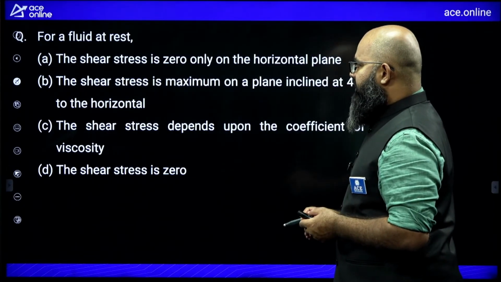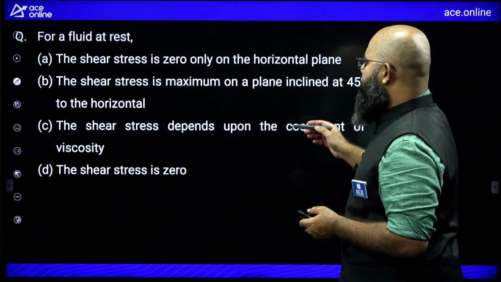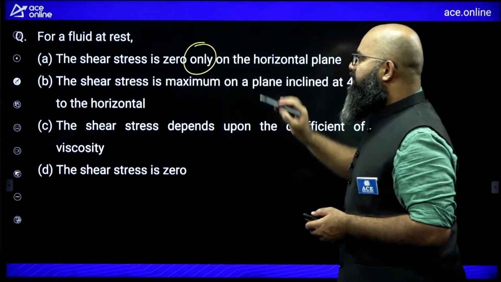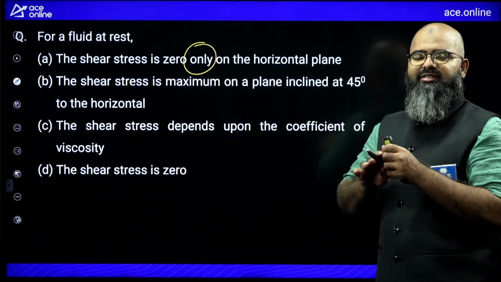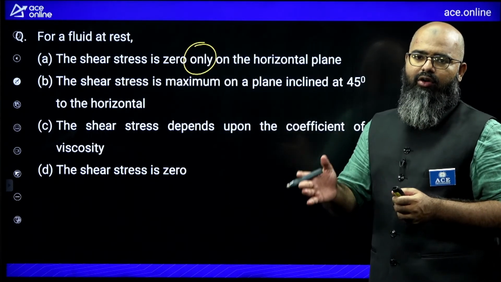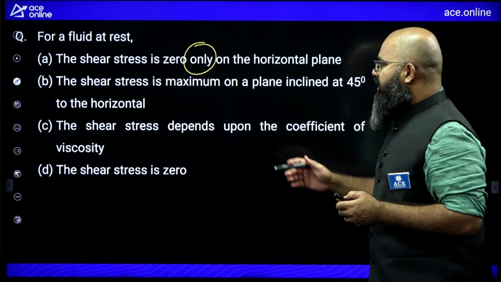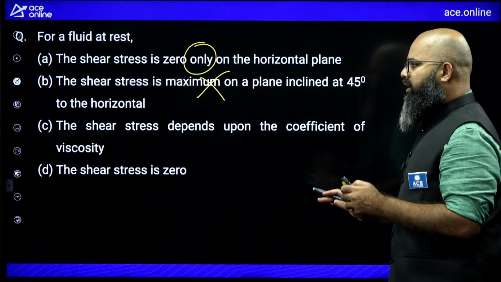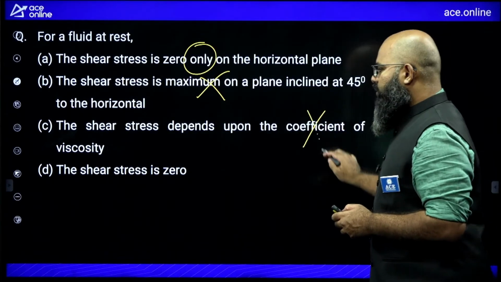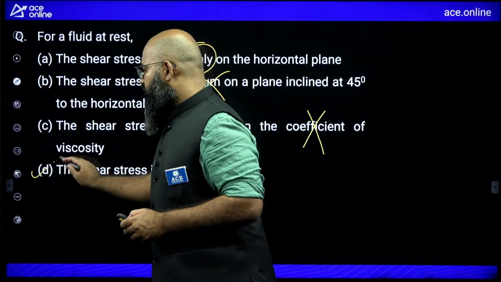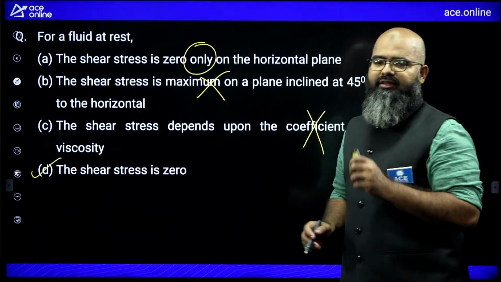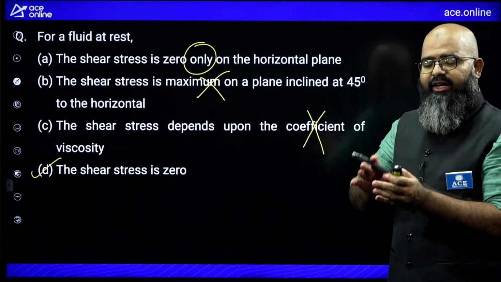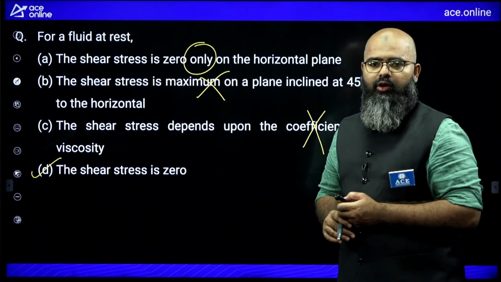Let us read now. For a fluid at rest, let us look at the options. The shear stress is 0 only at horizontal plane. I'm having a problem with this word only. Shear stress throughout is supposed to be 0, whether it is a horizontal, vertical or inclined plane. The shear stress is maximum on a plane inclined at 45 degrees, no. Shear stress depends upon, no. Shear stress is 0, it is correct. For a fluid at rest, shear stress is supposed to be 0. This is basically leading to something called Pascal's law also.